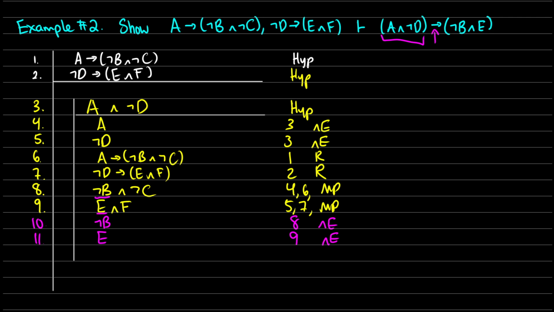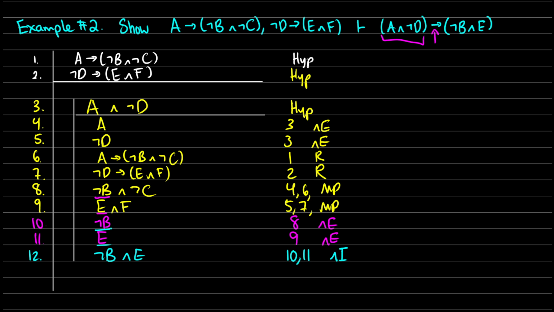So I need to make this line a little bit longer, so I need one more line here. So on line 12, I'm going to take not B, I'm going to take E, and I'm going to join them together, because we know those are both true individually, so they'll be true together. So from line 10 and line 11, that is and introduction, so now I have not B and E.